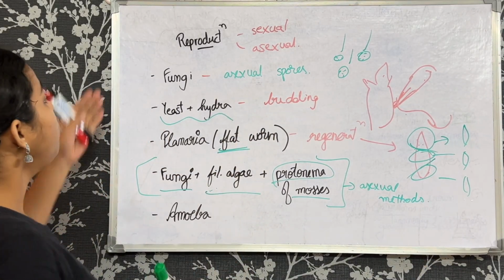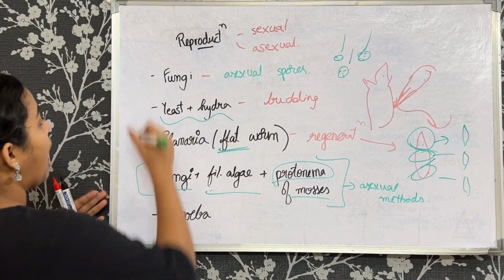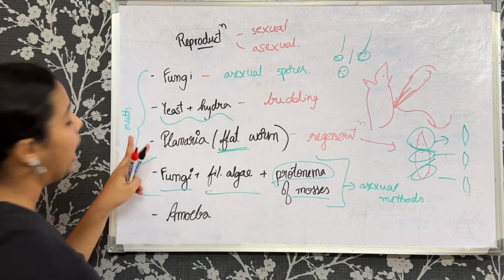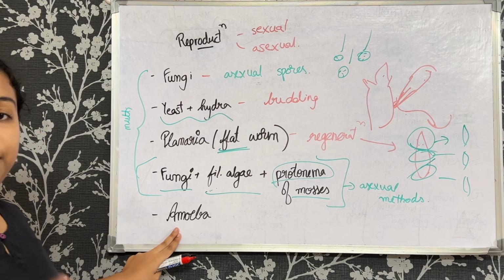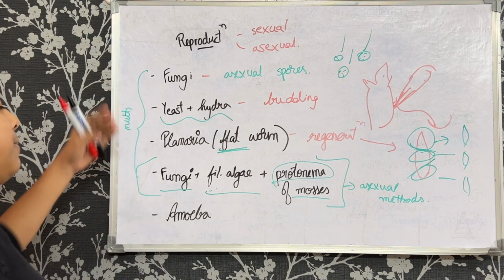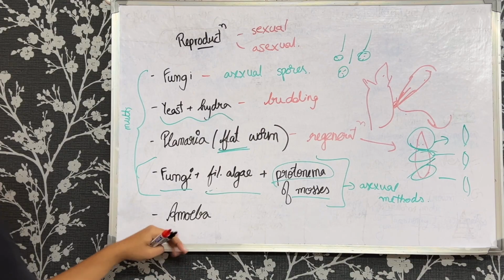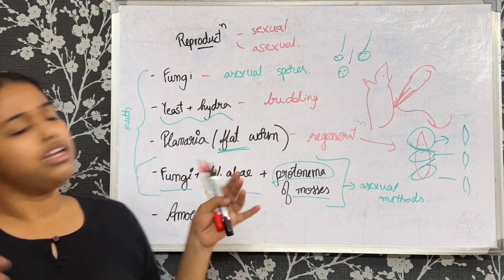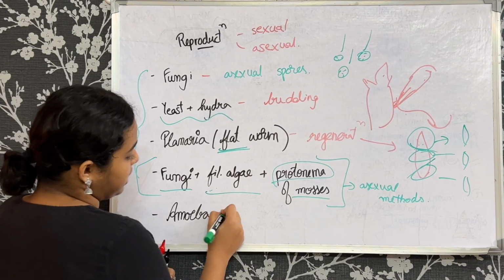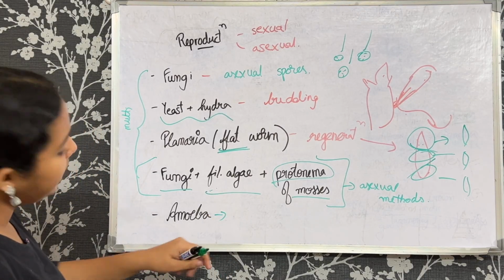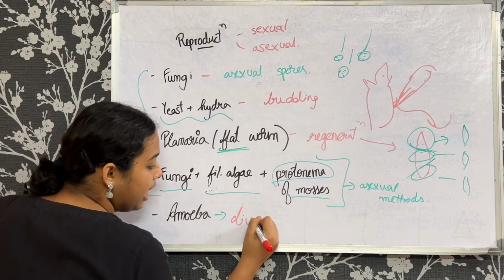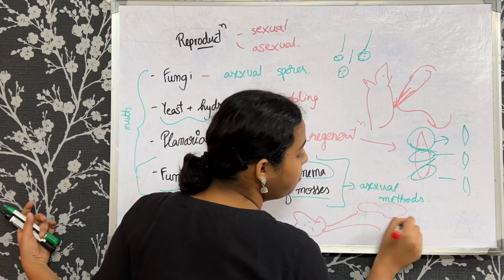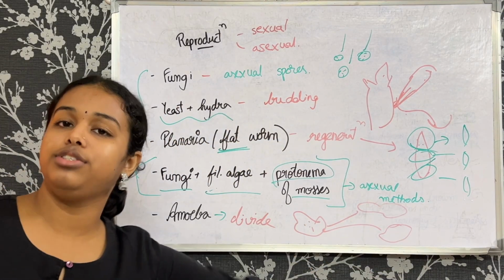Now you might have noticed that all of them are multicellular. Now we'll take another example. This example is different from them in the fact that it is a unicellular organism. Not just amoeba, there are many unicellular organisms, algae, there are many of them, but now we'll stick to this. This one will divide, and by dividing, say this is an amoeba, it will divide and form 2 more. Now it has reproduced that way.